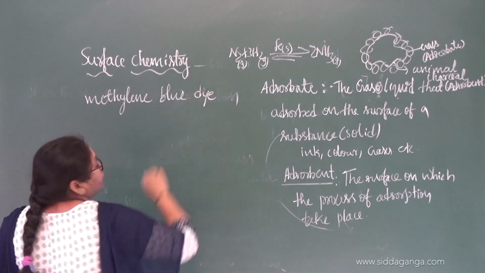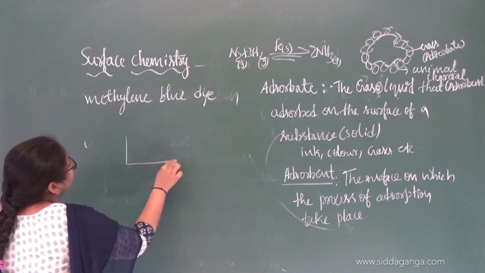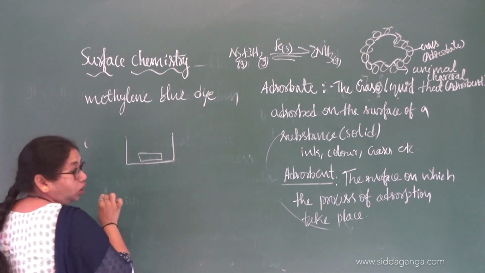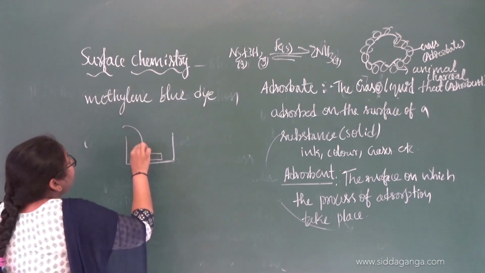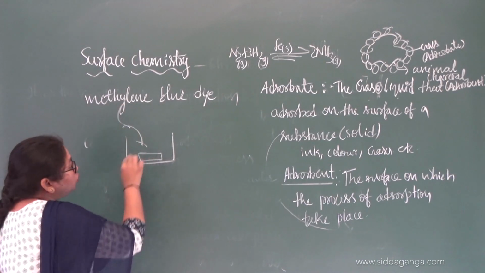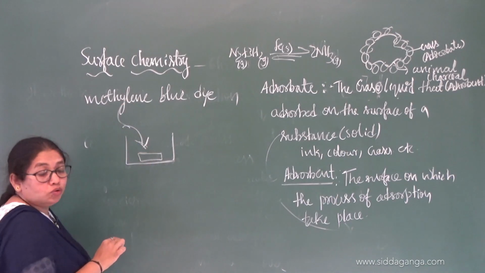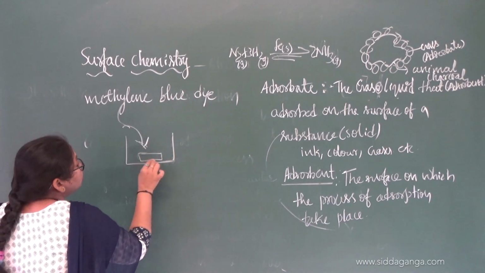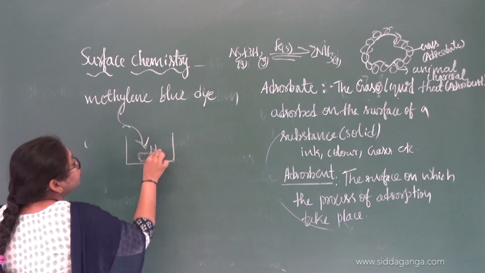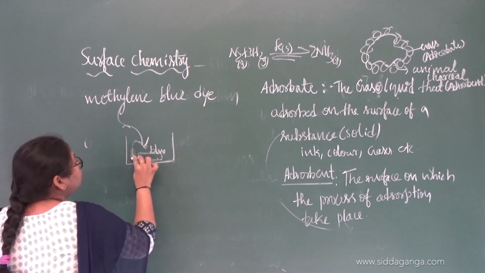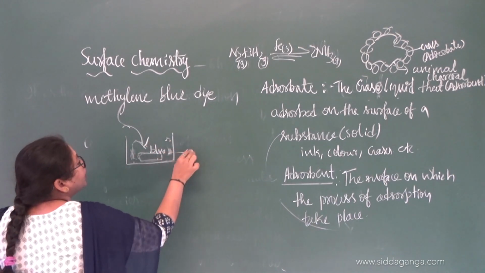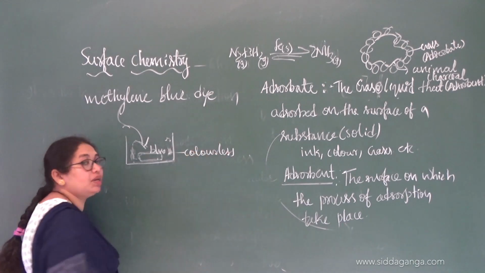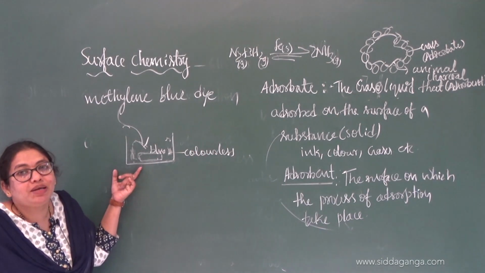If you have a container with animal charcoal in it, and you add the methylene blue solution, the charcoal will become blue, whereas the solution will become colorless, because the phenomenon of adsorption has taken place here.